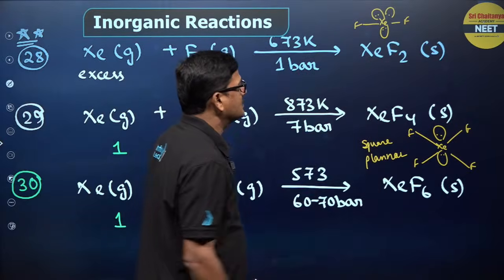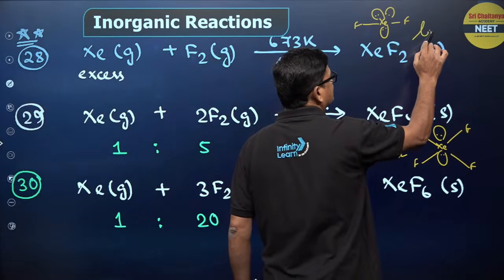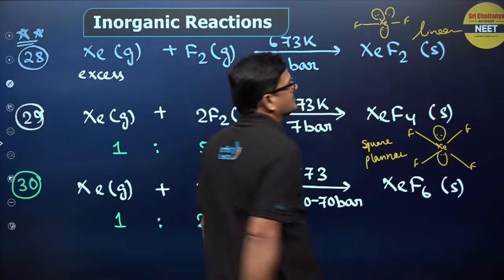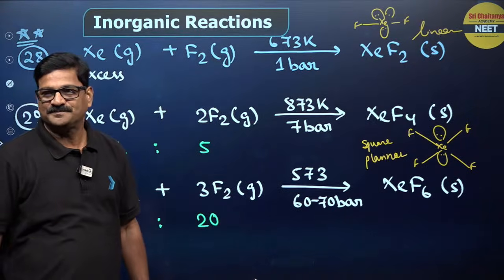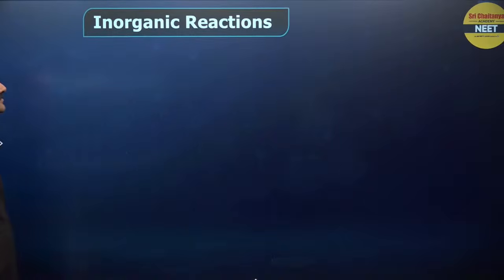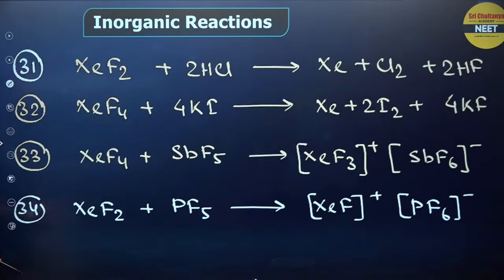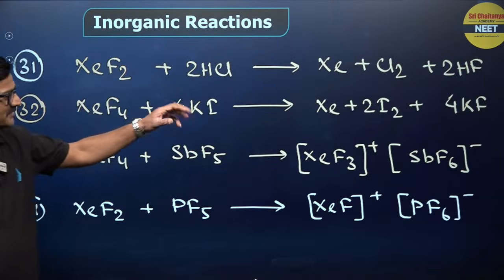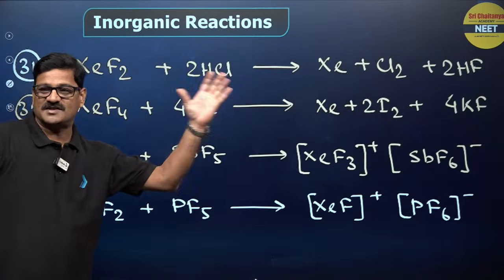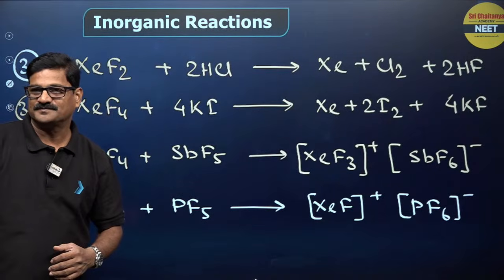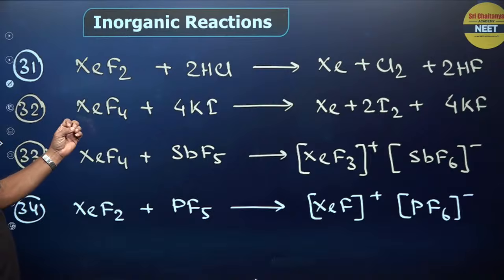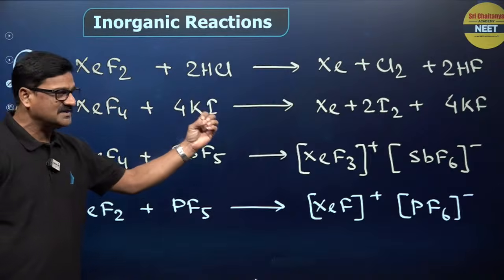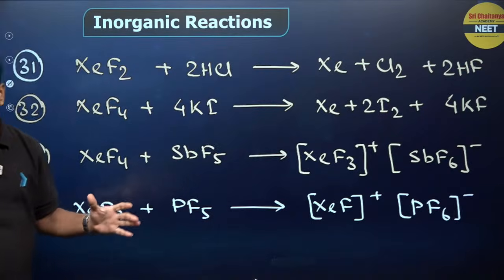Okay, this is linear. This is linear. Understand? And also xenon difluoride with HCl gives rise to xenon plus chlorine plus HF. Xenon tetrafluoride with potassium iodide gives xenon plus iodine plus KF.